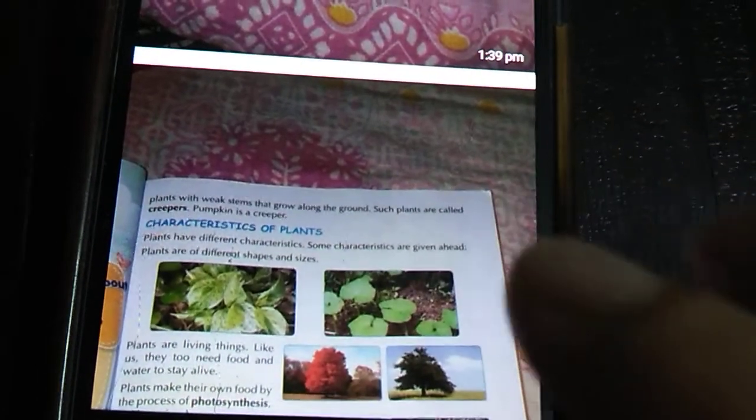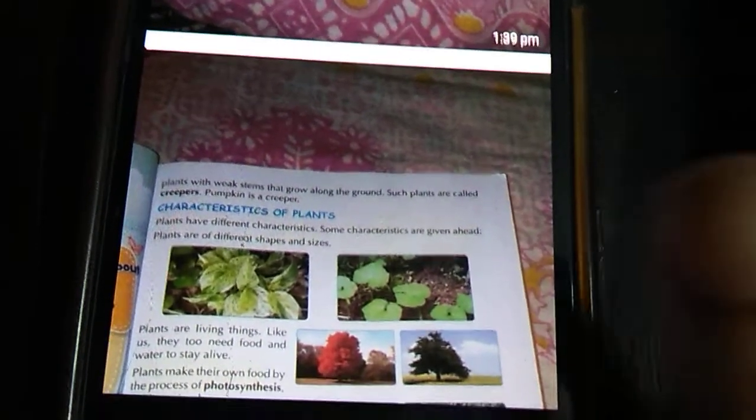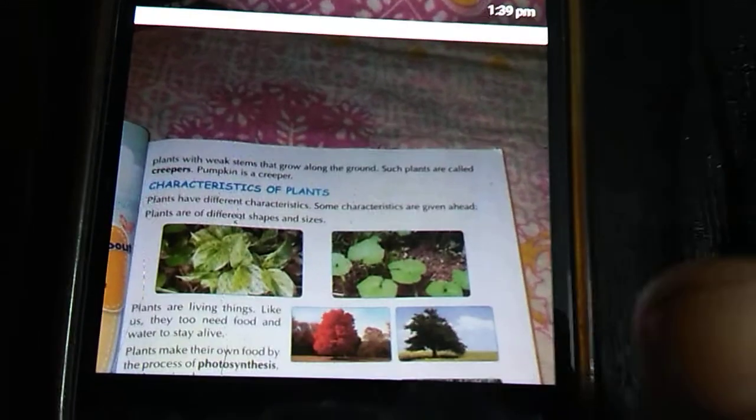Pumpkin, have you seen a pumpkin plant? That is a creeper that will grow along the ground. Where the ground is, they will spread on the ground, so they are called creepers.